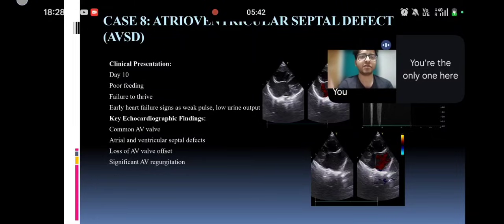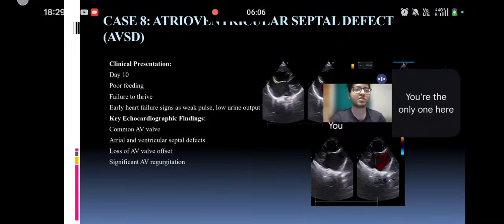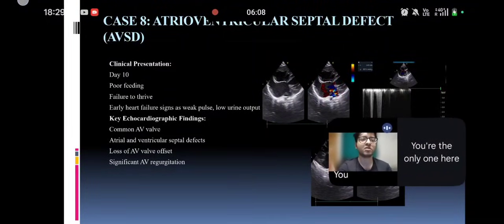AVSD, case 8. Day 10 of life, baby with poor feeding, early heart failure signs, weak pulses, and low urine output. As we can see, there is a common AV valve with hypoplasia of the AV valves as well, and significant regurgitation noted on the color Doppler study, here on the long axis parasternal view as well as on the subcostal view.